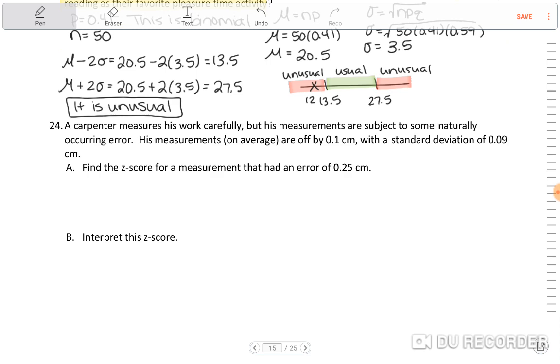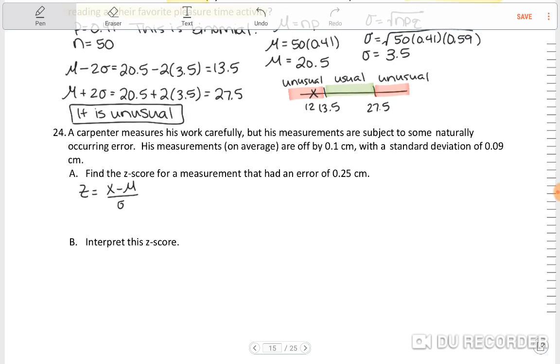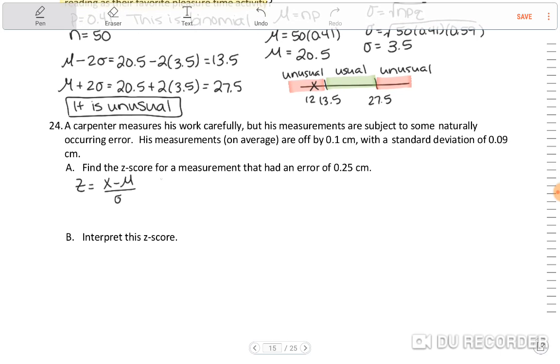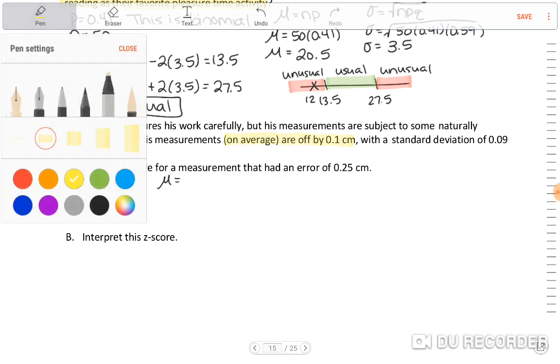All right, so z-score, the formula for that is x minus mu over sigma. So let's see here. My mean, it says on average, right? So off by on average 0.1 centimeters.